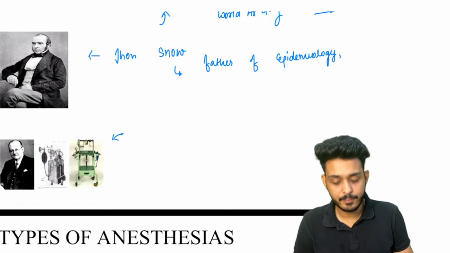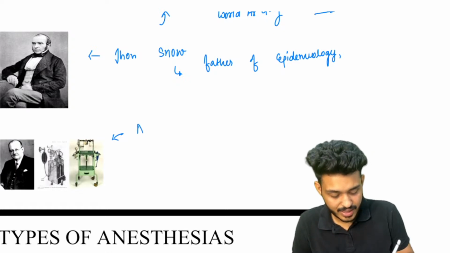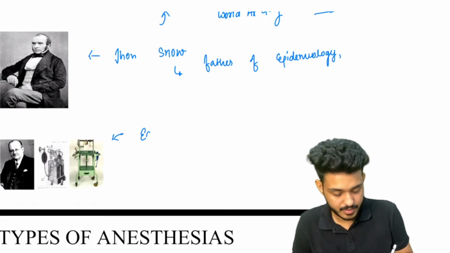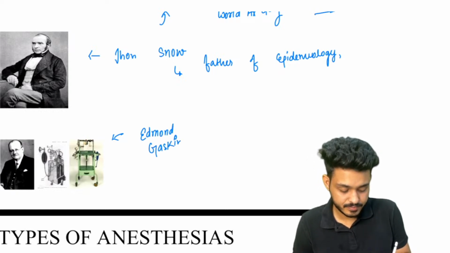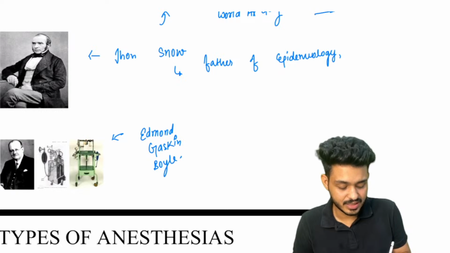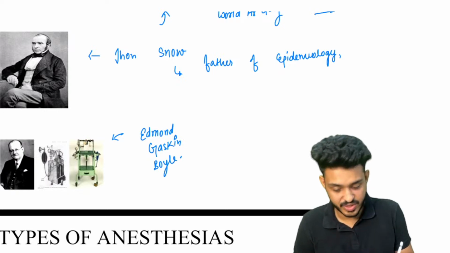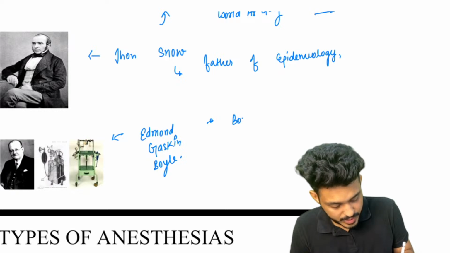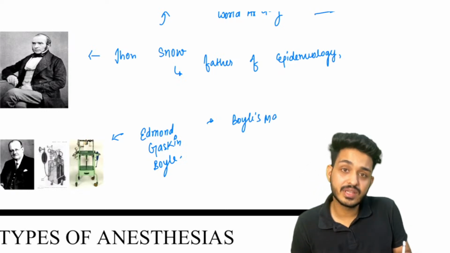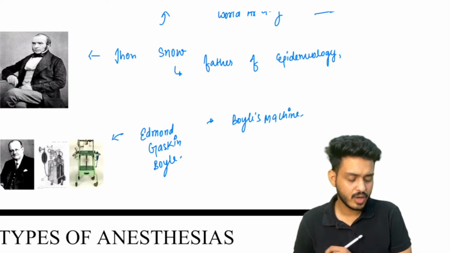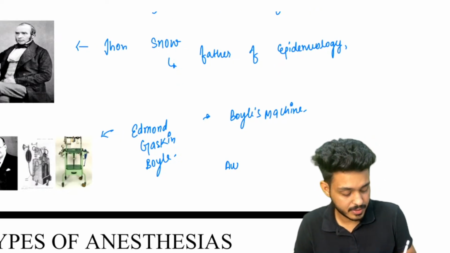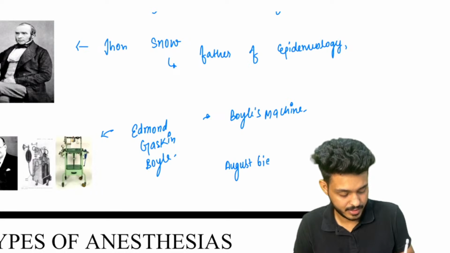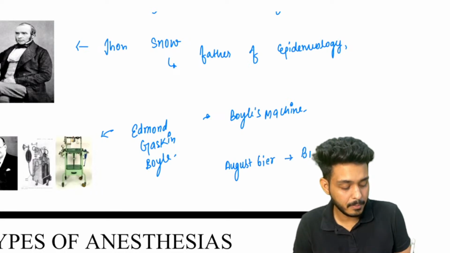Next, who is this gentleman? This is Edmund Gaskin Boyle. He has given Boyle's machine, or Boyle's apparatus. One more scientist that you need to remember is August Bayer. August Bayer has given Bayer's block.